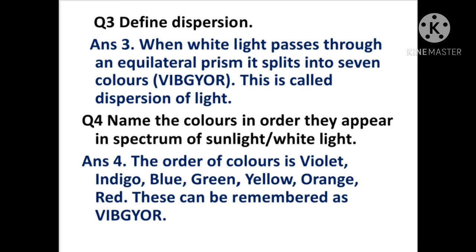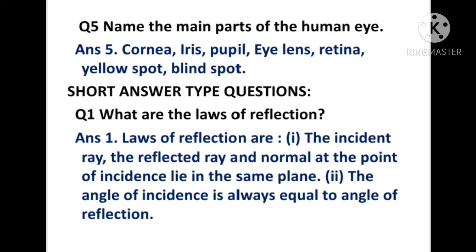Now question number 4. Name the colors in the order they appear in the spectrum of sunlight or white light. The order of colors is violet, indigo, blue, green, yellow, orange, red, and these can be remembered as VIBGYOR. Now the next question, question 5.